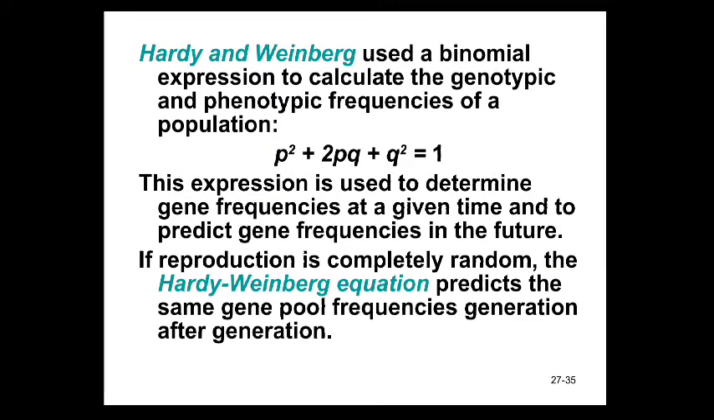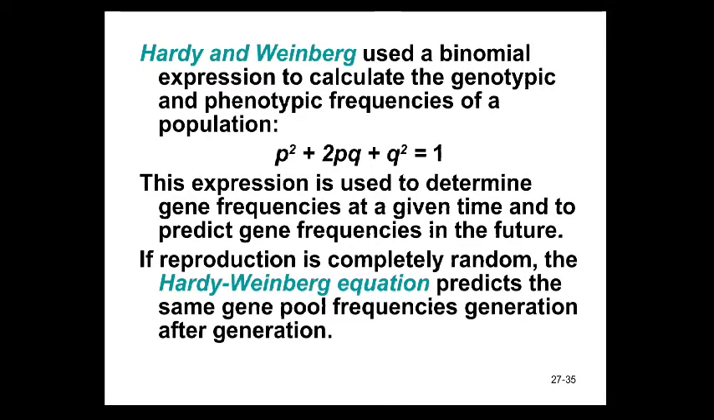Next, Hardy and Weinberg. This is the Hardy-Weinberg principle and binomial expression. The frequency of the population is equal to 1, for phenotypic frequency as well. p square plus 2pq plus q square equal to 1, and p plus q whole square equal to 1. This is the Hardy-Weinberg equation.